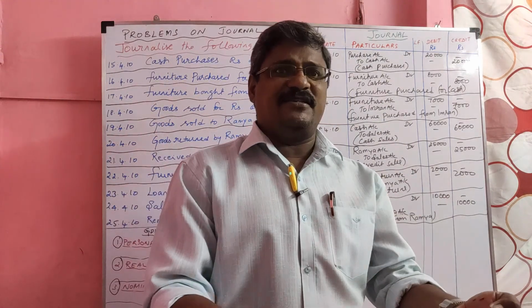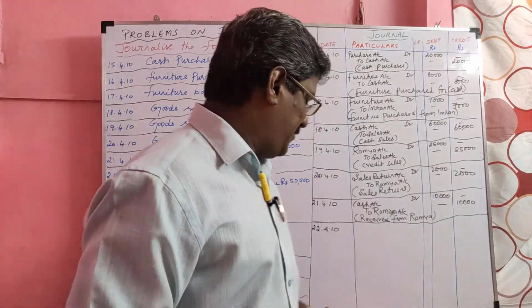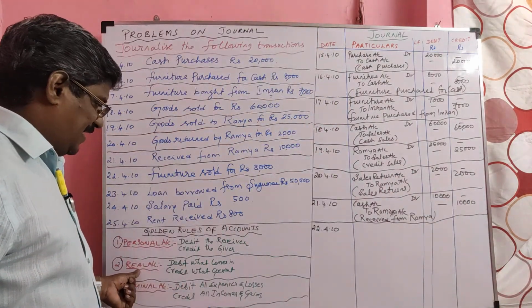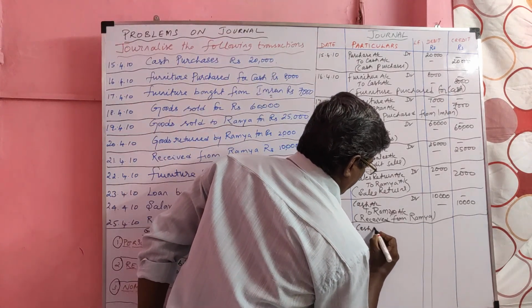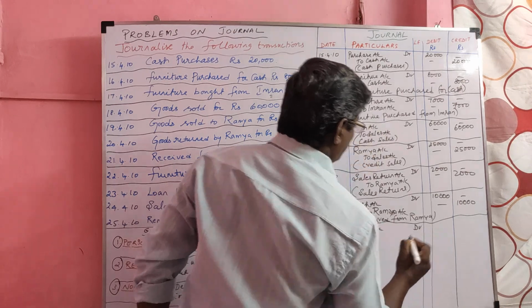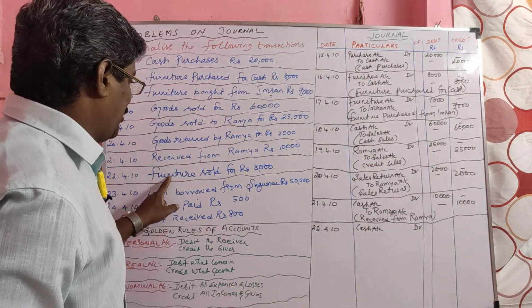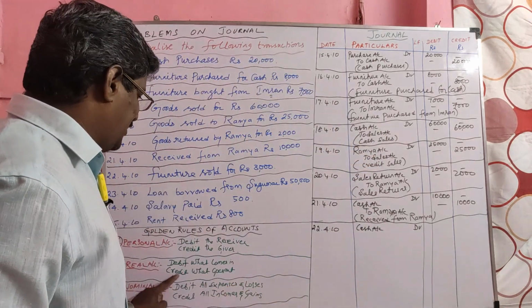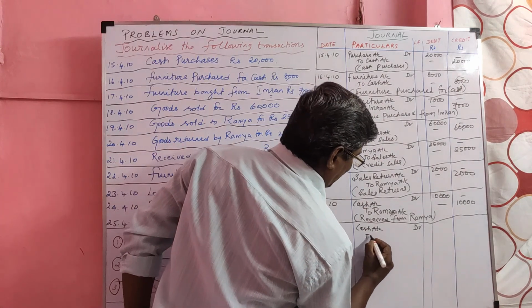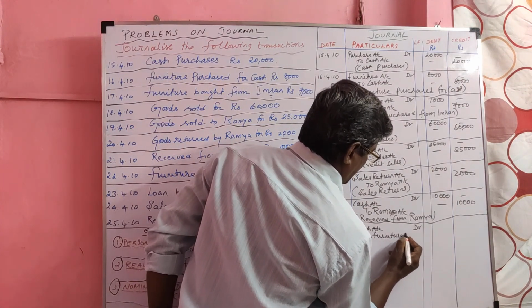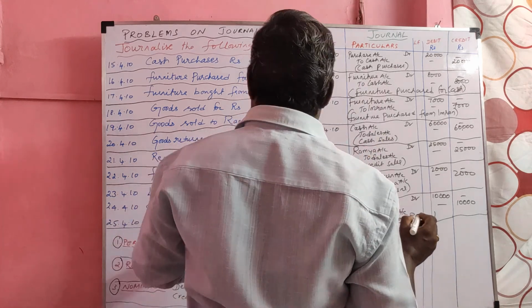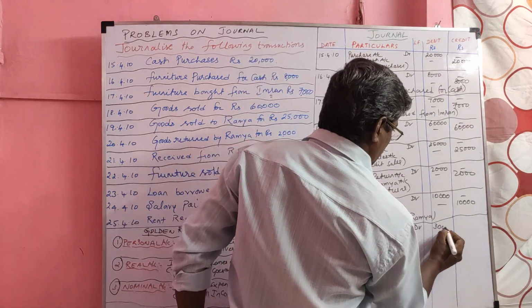When we sell furniture, what is coming in? Cash is coming in. Cash is a real account. Debit what comes in. From us, what is going out? Furniture is going out. Furniture is a real account. Credit what goes out. We should not write sales. The value of transaction 3,000.